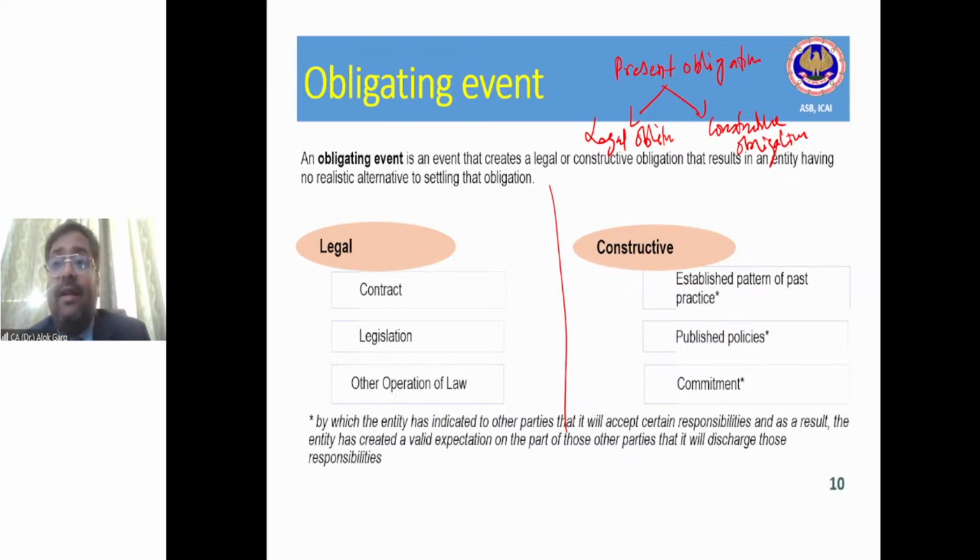That has created an expectation in the mind of the stakeholder that Jindal will make the environment good whenever this emission will happen. So guys, tell me, is the second example an example of legal obligation or constructive obligation? This published policy example is an example of constructive obligation. The first one, 5 lakh rupees of penalty, is an example of legal obligation.